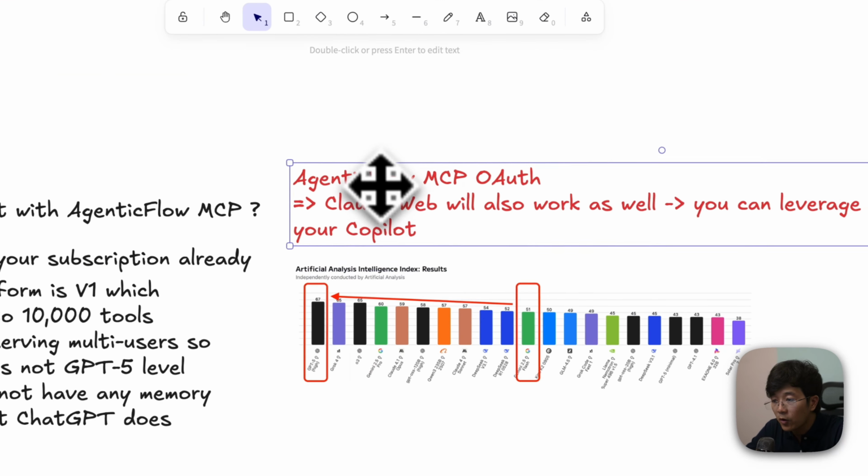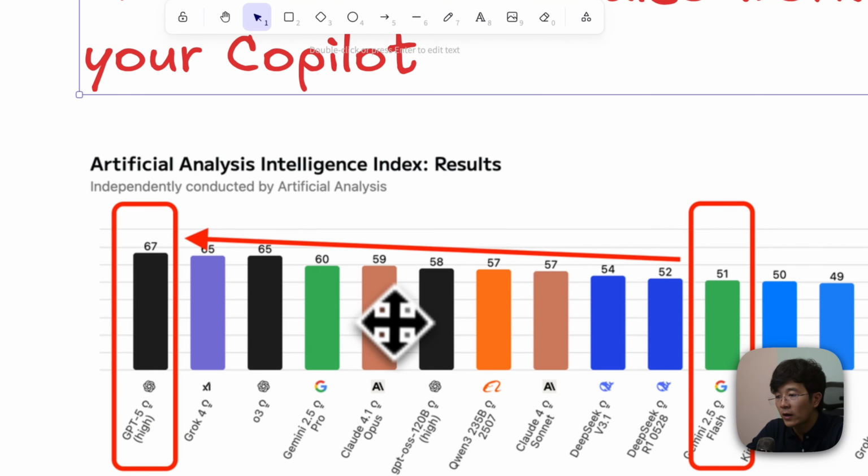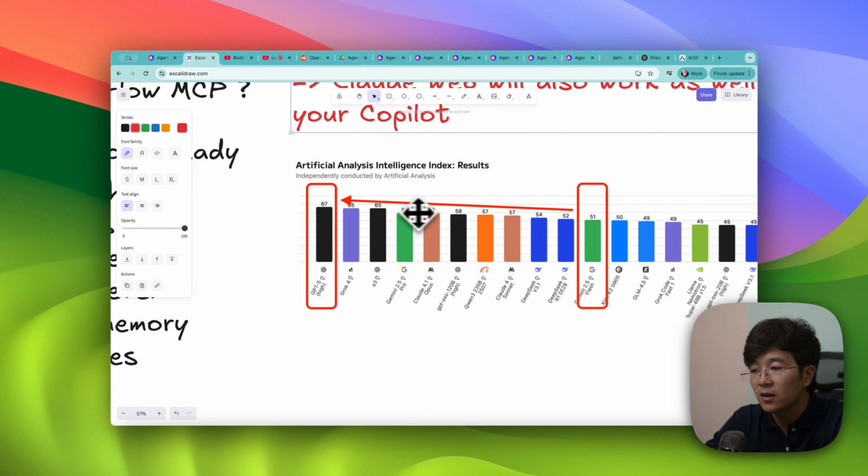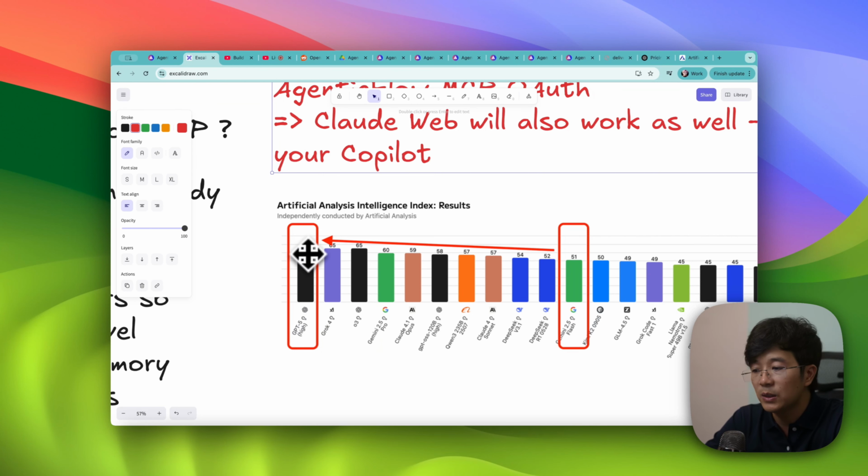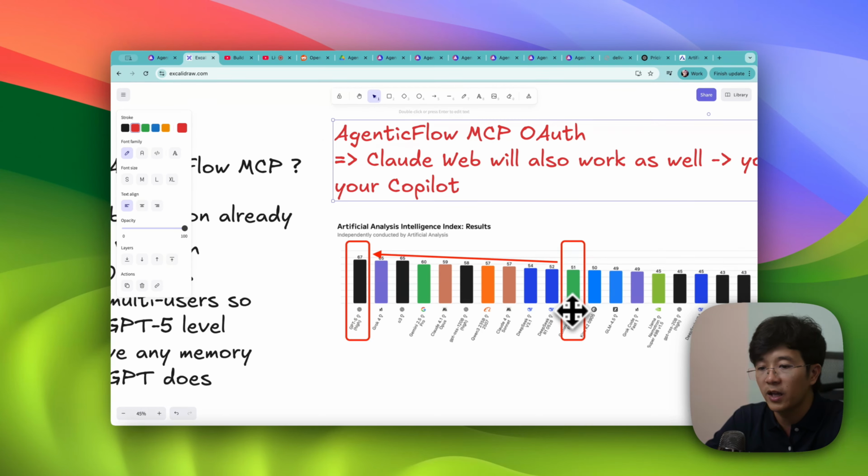So OAuth 4.1, where is it? OAuth 4.1 is here. It's a 59 score. Even if it's not number one like GPT-5, it's still better, right? Compared to 51 from Gemini Flash. So more intelligent, better for iPhone.